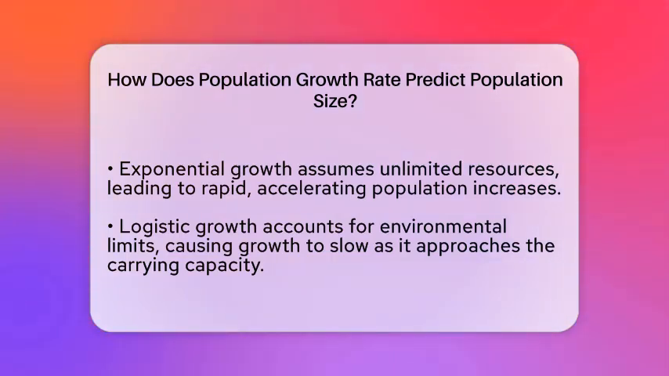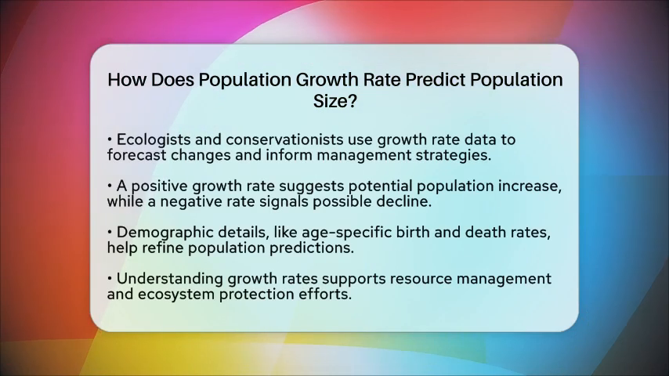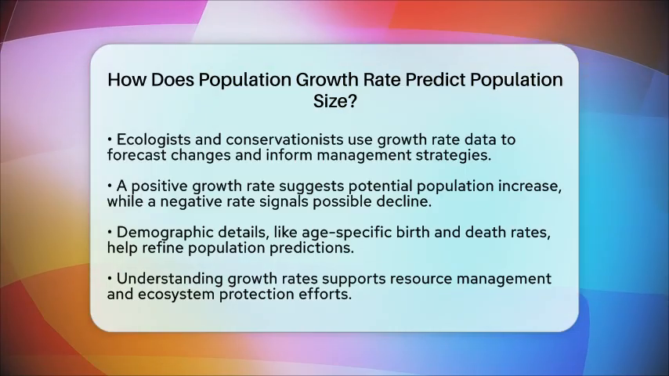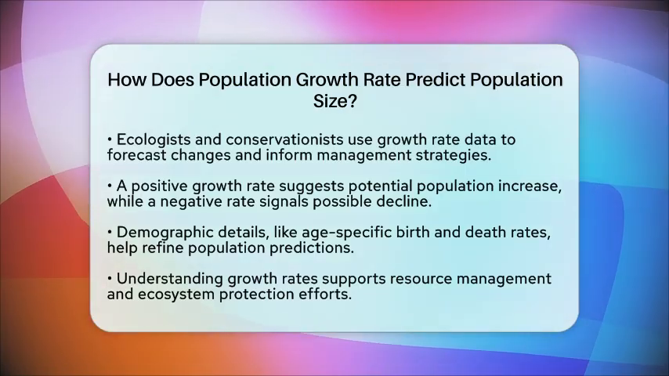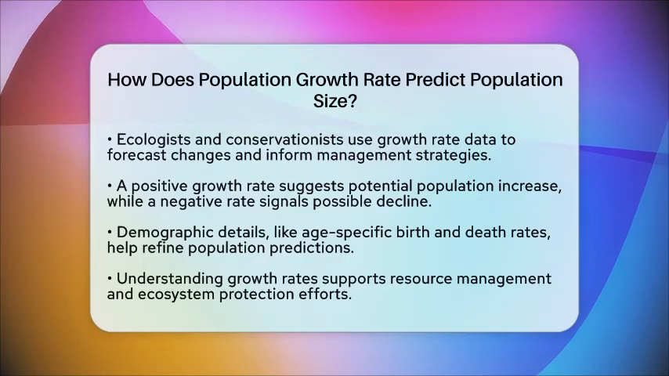Knowing the population growth rate helps ecologists and conservationists predict future changes. If they see a positive growth rate, they might expect the population to increase, which could mean more animals or plants in an area. If the rate is negative, they might need to act quickly to protect endangered species. They also use detailed demographic data, like age-specific birth and death rates, to make more precise predictions.